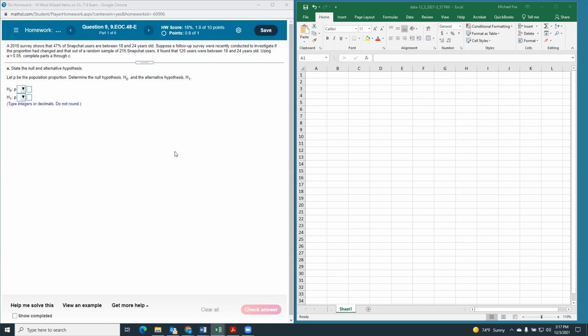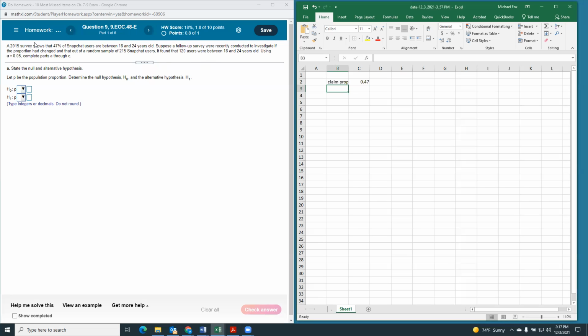All right, so let's again, as always, start with what we know. So we know that the claimed proportion is 47% or 0.47. Don't let the 18 to 24 confuse you. That's a label, right?